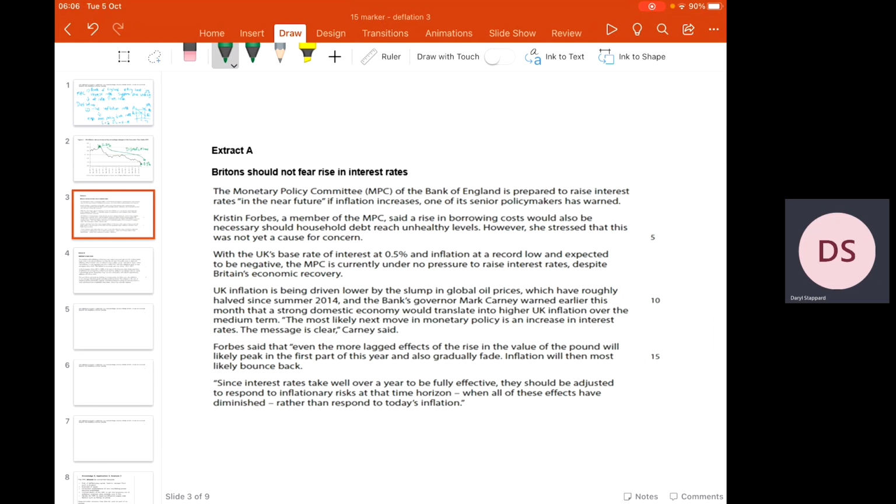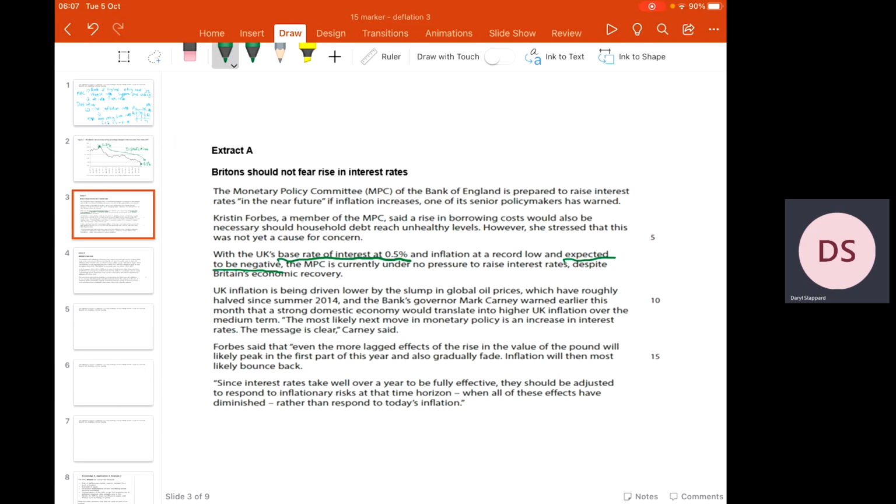The UK's base rate of interest is 0.5%. So I'll underline that, because I think that could be something quite useful that we can use to quote when we get onto our answer. Inflation is at a record low and expected to be negative. So we've now got clear reference that the MPC are concerned that there could be negative inflation rates, in other words, deflation, at some point in the near future.